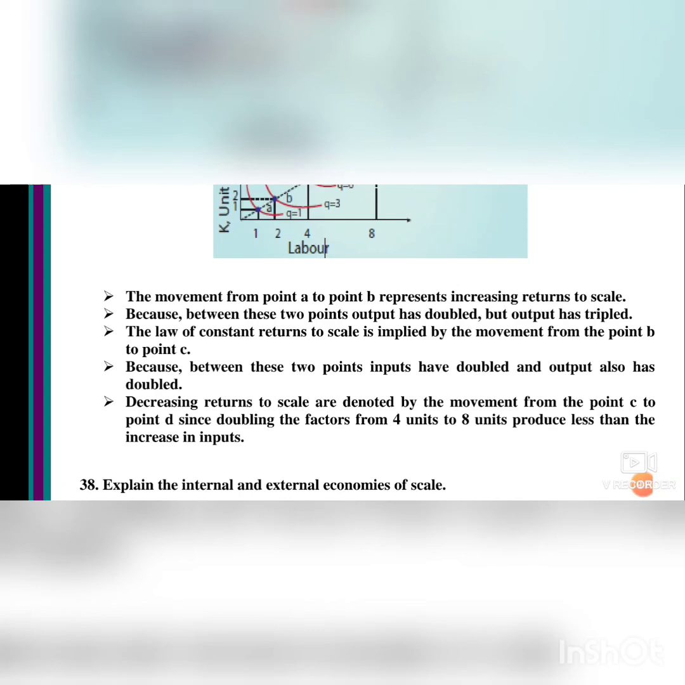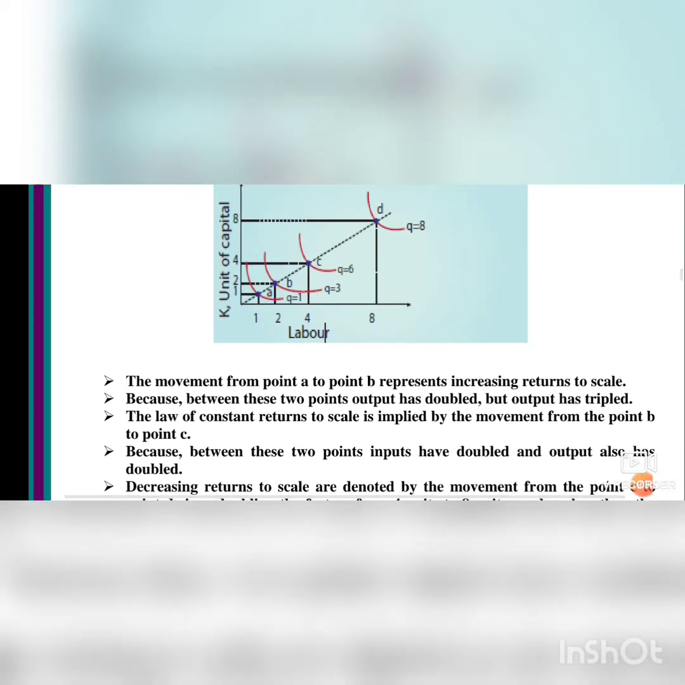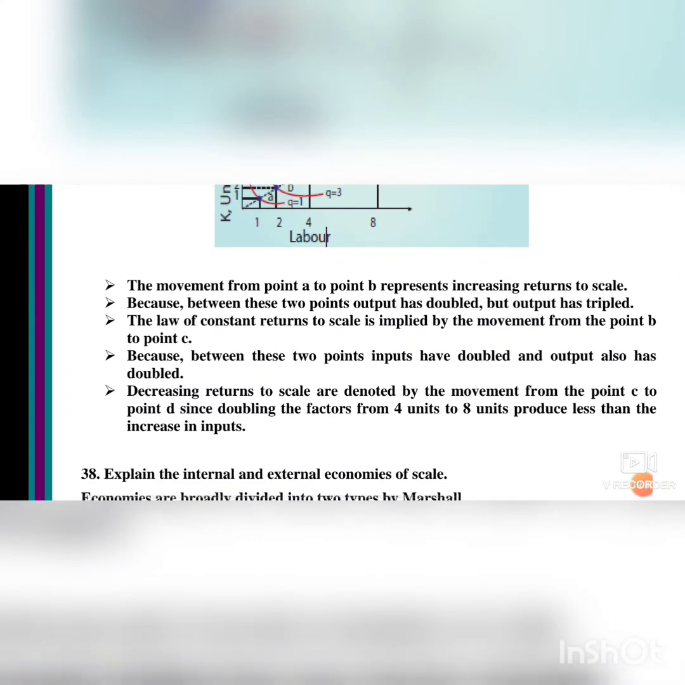Last point, decreasing returns to scale are denoted by the movement from point C to point D, since doubling the factors from 4 units to 8 units produces less than the increase in inputs. You see the difference between C and D, a long distance is there between the C curve and D curve, isn't it? Even though the inputs are increasing from 4 to 8, the output is lesser only.